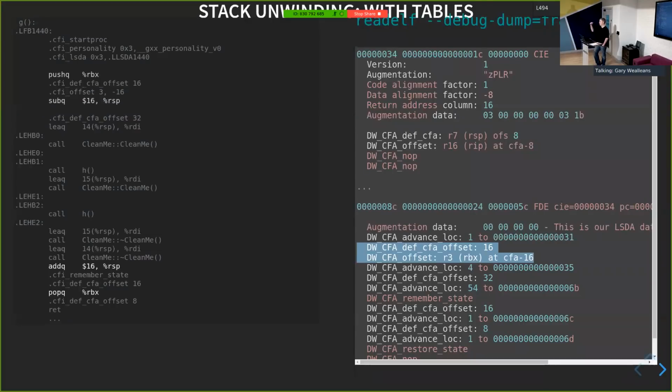And as we advance each instruction, we copy the previous rows down. So everything in this row of the table is exactly as it was in the previous row. The advance loc will basically advance to the next location, copy everything down, and then these instructions modify that particular cell. Next instruction is this sub. Advance loc by 4, it's a 4-byte instruction. And then it changes the CFA again. And then we advance by 54 bytes, which brings us all the way down to this next instruction that affects anything that we care about for unwinding. And this does the opposite. So this is really just building up the table that we saw earlier on, instruction by instruction.